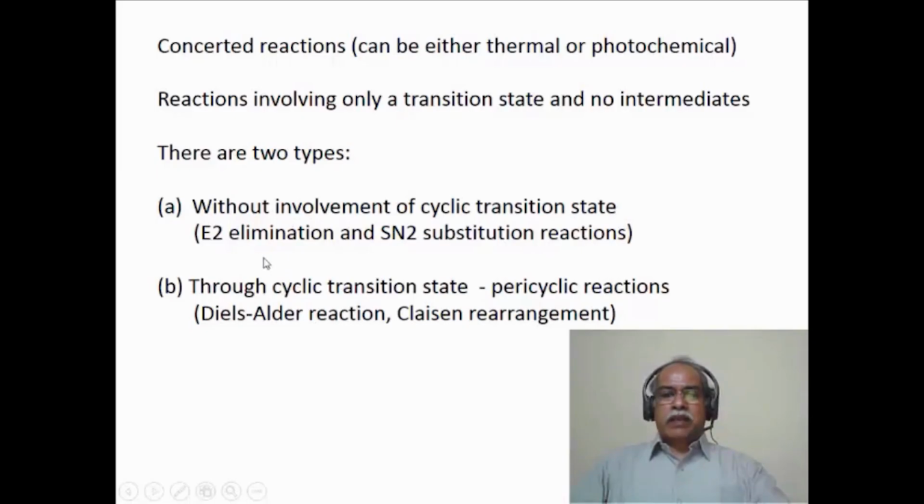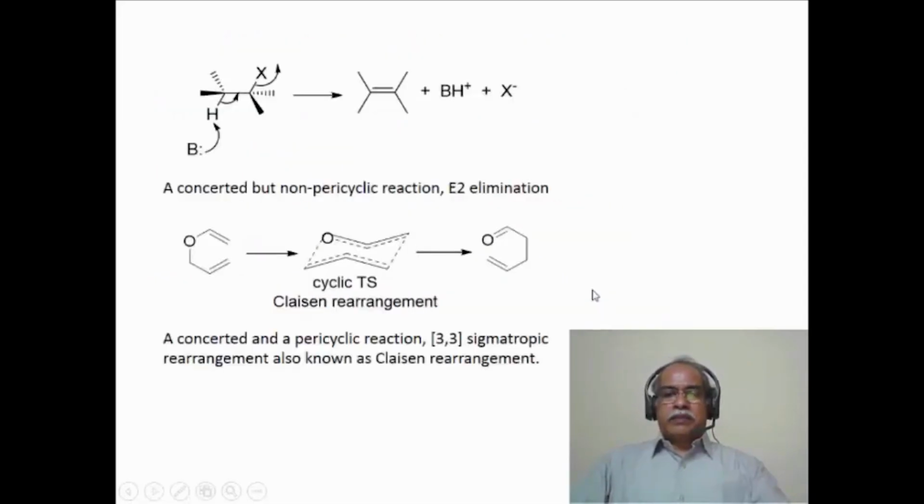The examples can be given in the form of E2 elimination and SN2 substitution reaction, which are concerted reactions, but they do not proceed through a cyclic transition state, so they will be just a normal concerted reaction. Whereas reactions like Diels-Alder reaction or Claisen rearrangement, which proceed through a cyclic transition state, are known as pericyclic reactions. The example is illustrated here.